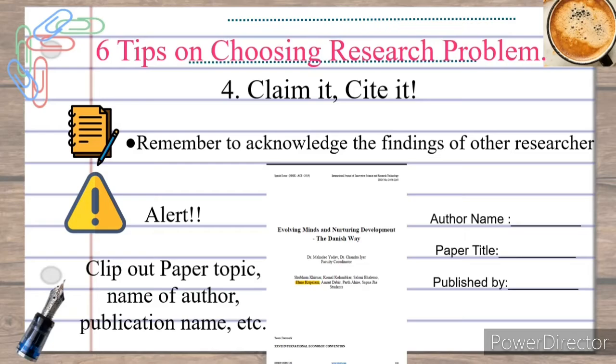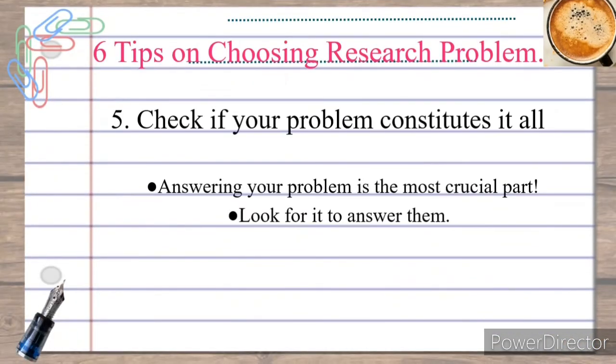Number 5. Check if your problem could constitute the critical part of your research. The most crucial part of your research is to answer the questions and find sustainable solutions to them. So do check if your problems are related to your research questions, and if they are, you're all set for the last step. For example, you want to answer the question, is the education system in Maharashtra apt for this generation, and if your topic is related to the education system in Maharashtra, then we say we have formulated our part.